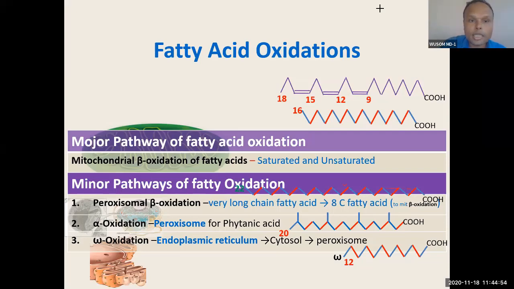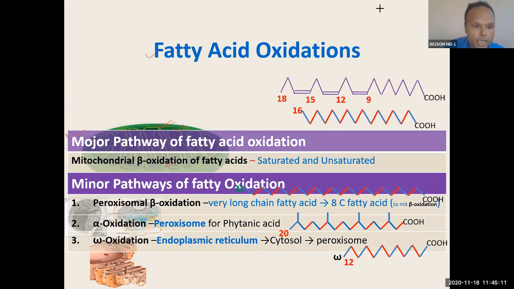Okay, so you can see fatty acid oxidation, types of fatty acid oxidation. We can see that there are two. One is the major pathway. The major pathway occurs inside mitochondria. You can see mitochondria is shown here. So this major pathway occurs inside mitochondria, and there is a minor pathway.